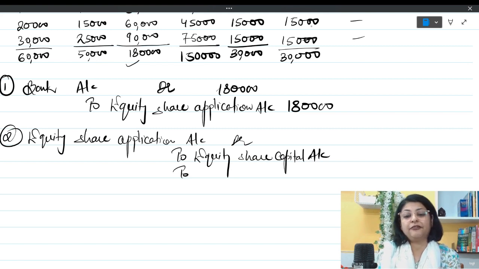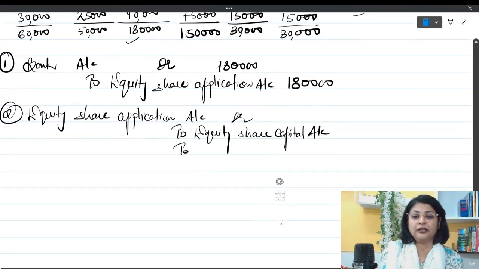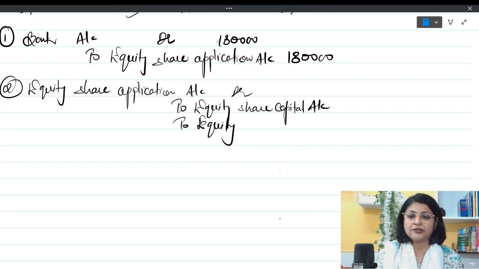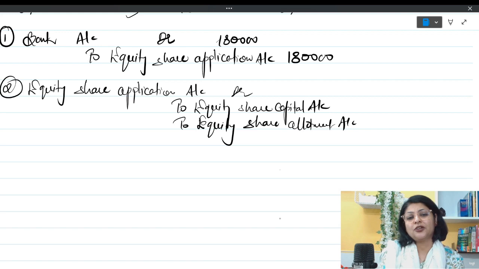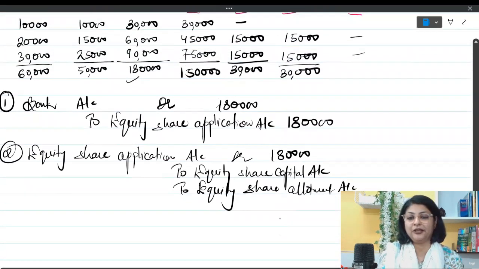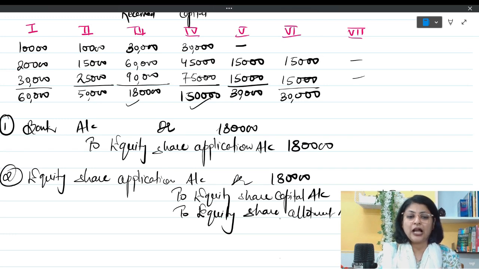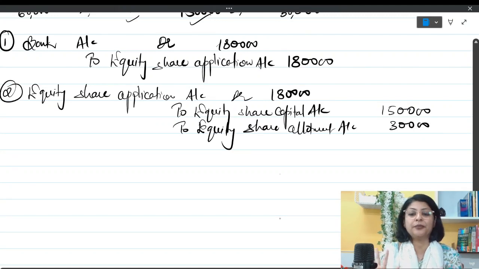I'll just finish writing the entry first and then I'll fill in the figure. To equity share allotment, there is nothing to be returned for banks. I'll leave that equity share allotment because we have not refunded anything. The beauty of the table is that you just have to pick up the amount from the table and fill in over here. So how much are we transferring to equity share capital? We are transferring to equity share capital 1,50,000 and 30,000 is adjusted towards allotment. So simply that much you have to write down from the table itself.